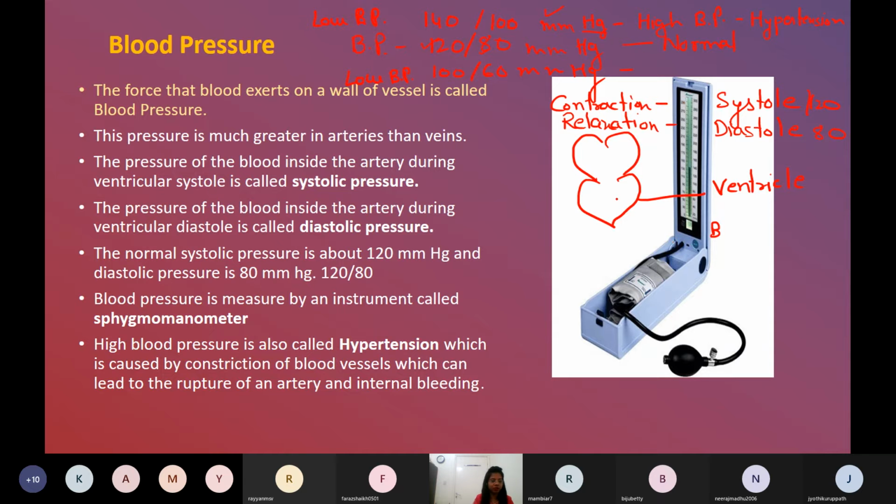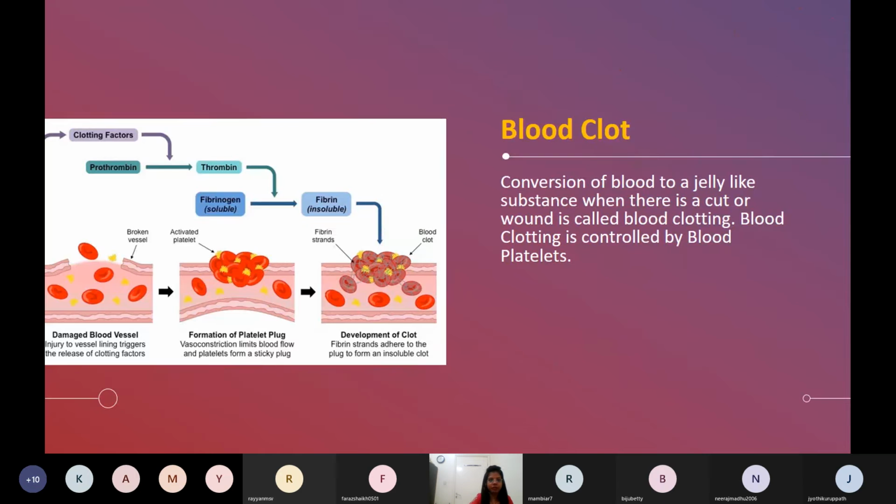Now we have the sophisticated electronic blood pressure monitor, but we maintain the same reading, 120 by 80 millimeter Hg. In my blood pressure monitor there is no mercury, there is no millimeter, but still we are using the same thing. Okay, so blood pressure is done.